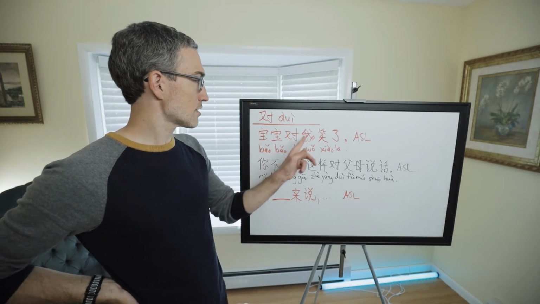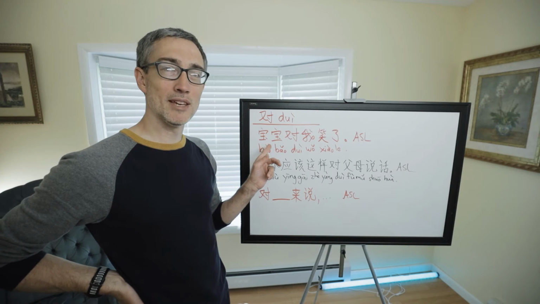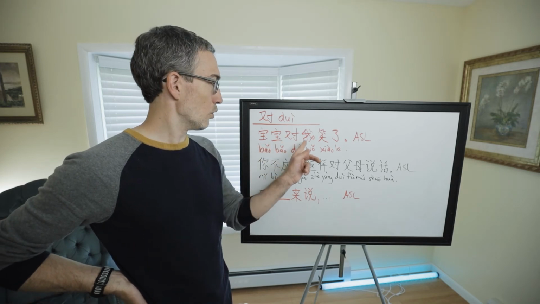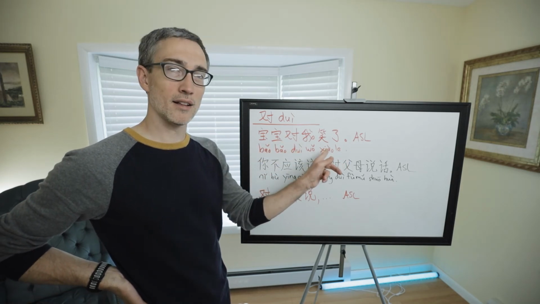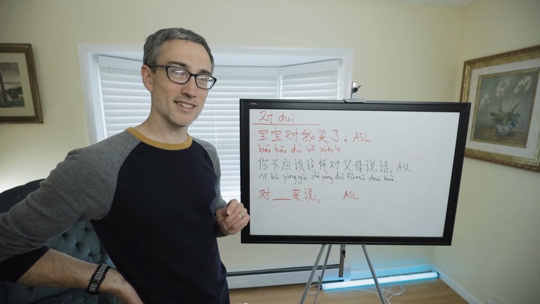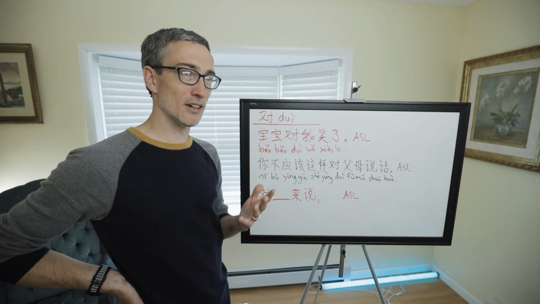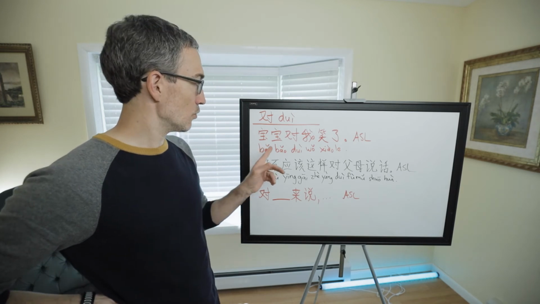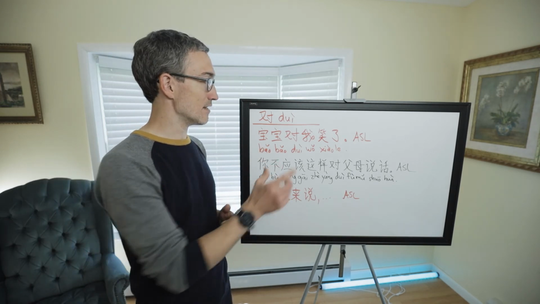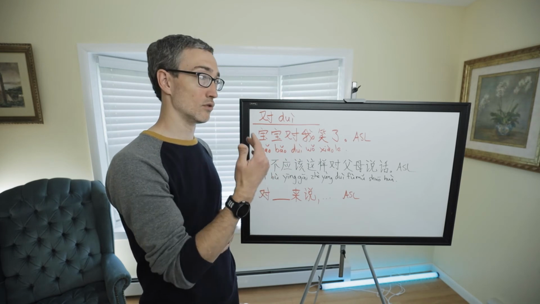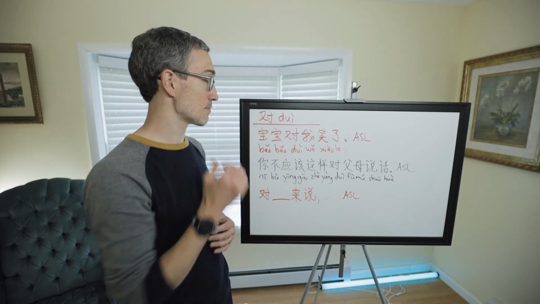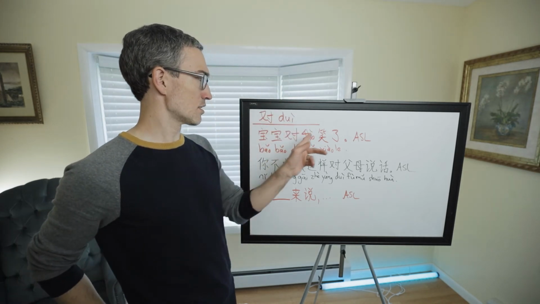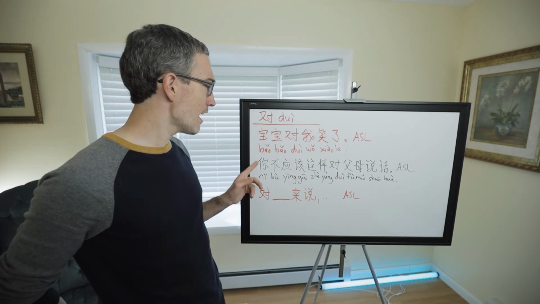宝宝对我笑了. 宝宝 means baby. 宝宝对我笑了. 笑 means to smile. So what do you think that means? The baby smiled at me, to me, toward me. The baby smiled. So now we know 对 and 笑 can be used together to smile towards someone or to give someone a smile. 宝宝对我笑了. Here we have